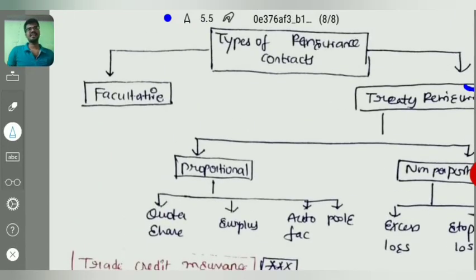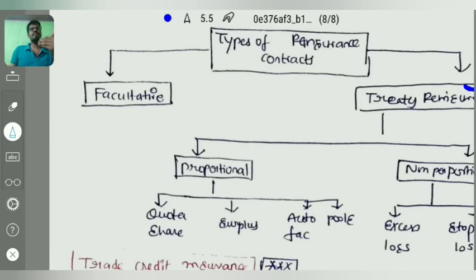Our next topic is the types of reinsurance contracts. There are facultative reinsurance contracts and treaty reinsurance contracts. Under treaty reinsurance contracts, there are proportional reinsurance contracts and non-proportional reinsurance contracts. Under proportional reinsurance contracts: quota share, surplus, pools. Under non-proportional: excess loss, stop loss. I'll just say one by one.